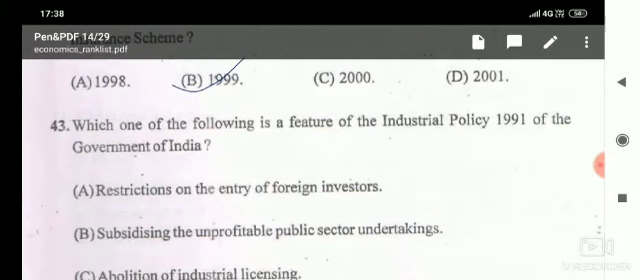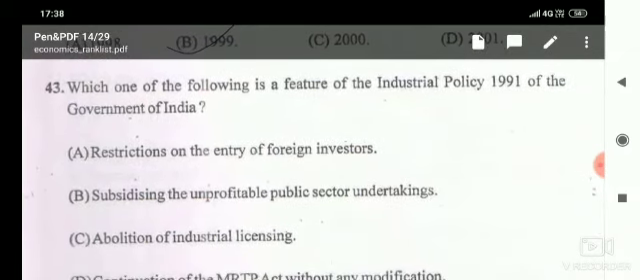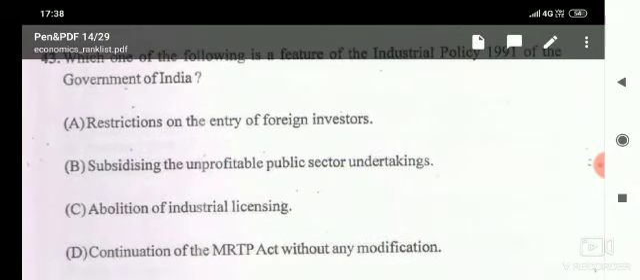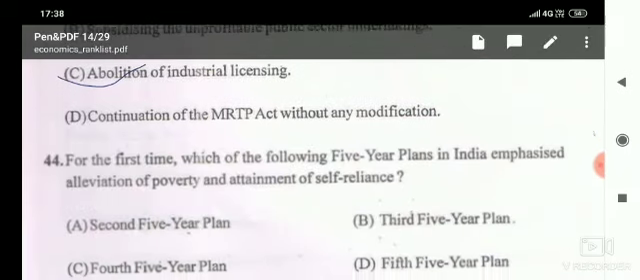Then next, which one of the following is a feature of the industrial policy of 1991 of the government of India? Given options are restriction on the entry of foreign investors, subsidizing the unprofitable public sector undertakings, abolition of industrial licensing, continuation of the MRTP Act without any modification. And here the correct answer is abolition of industrial licensing, which is called delicensing.